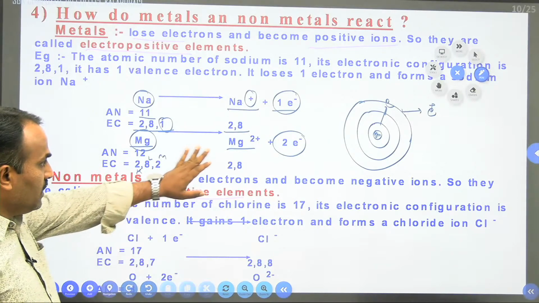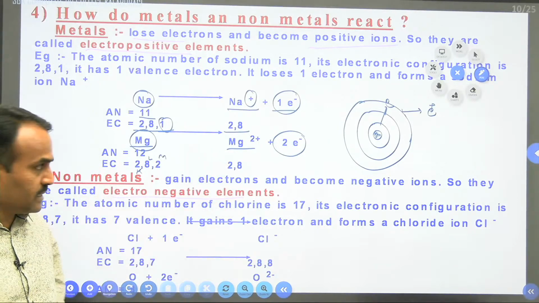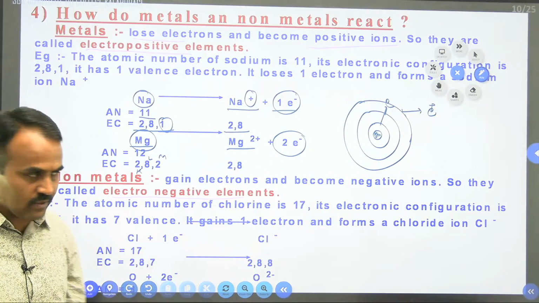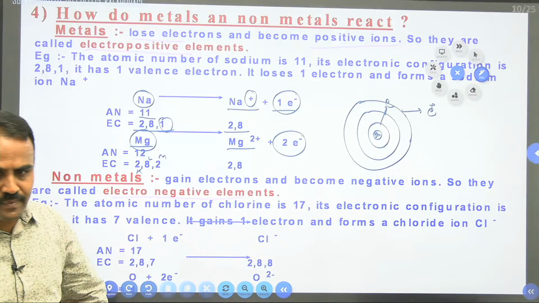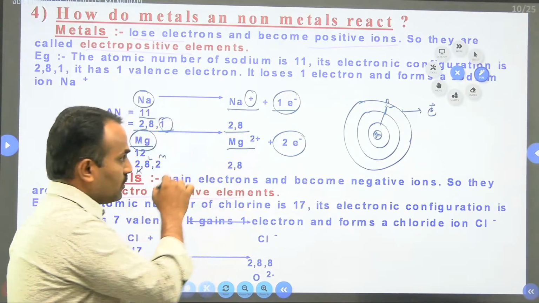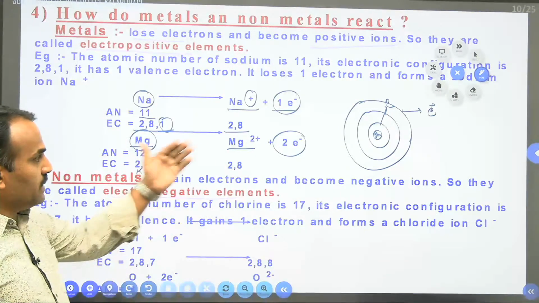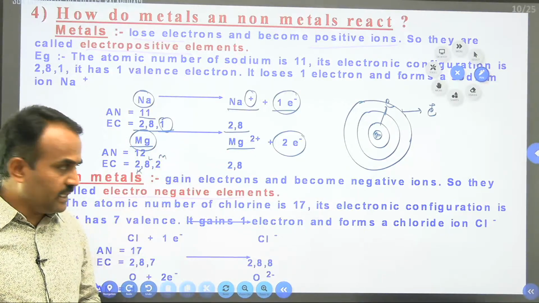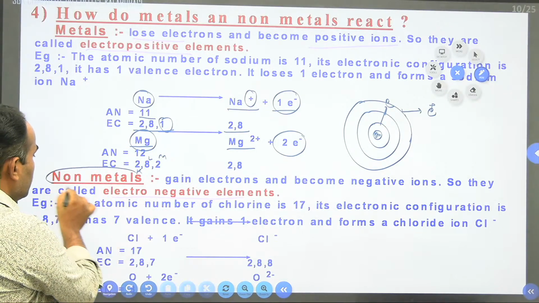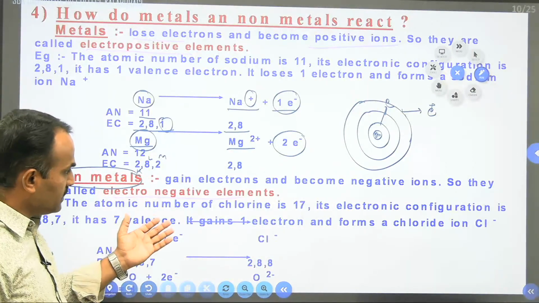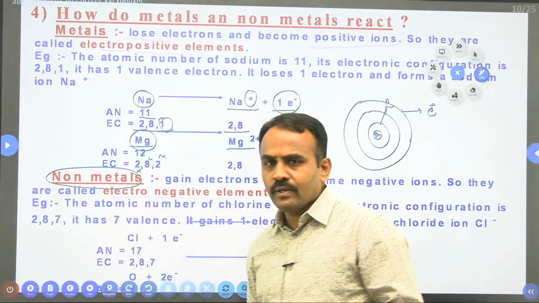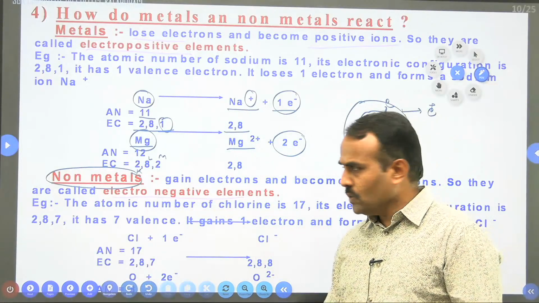If an element has a positive charge, it means the element has lost electrons. If an element has a negative charge, it means the element has gained electrons. All electropositive elements have a plus charge, and electronegative elements have a minus charge. Now see non-metals. Non-metals are electronegative in nature because they have the tendency to gain electrons. Why do non-metals have the tendency to gain electrons? Why do metals have the tendency to lose electrons?